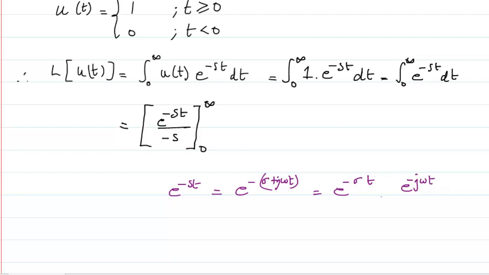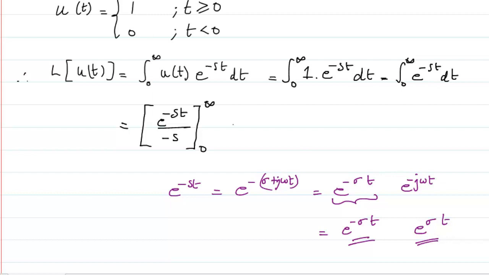So I will not take this into consideration. Now just look at this one. Here if the value of sigma is going to be equal to some positive value, then it is going to be e raised to power minus sigma t. Whereas if sigma is going to be some negative value, it is going to be e raised to power sigma t. So here if I am going to substitute e raised to power minus sigma t, the answer is going to be different. And if I am going to put e raised to power sigma t, then the answer is going to be different.